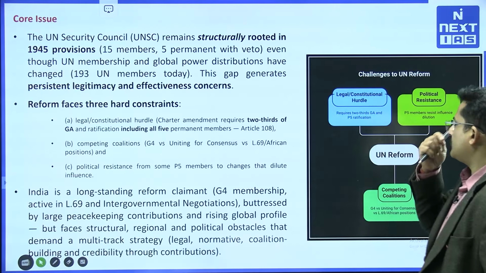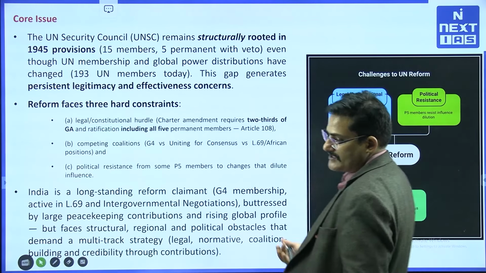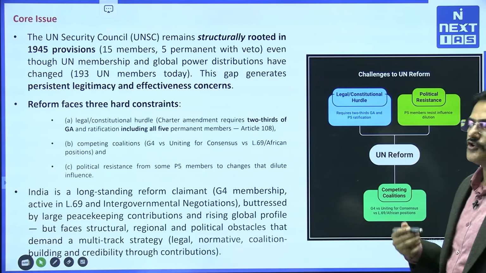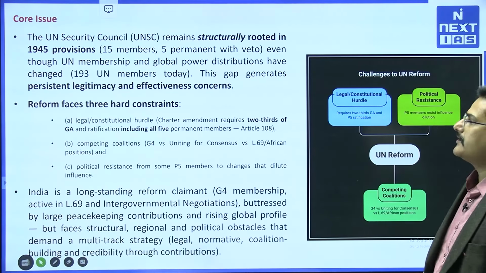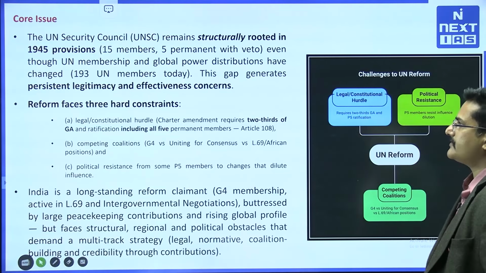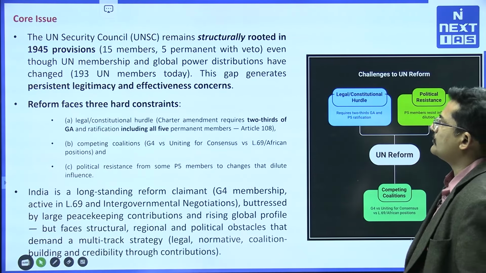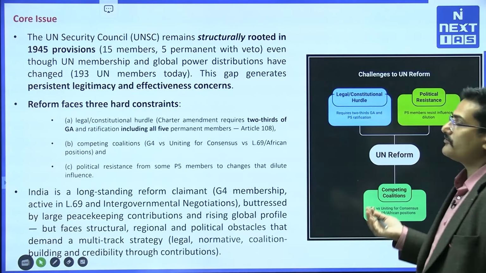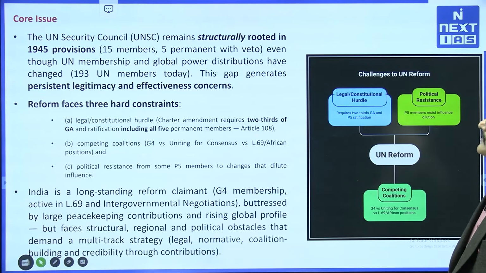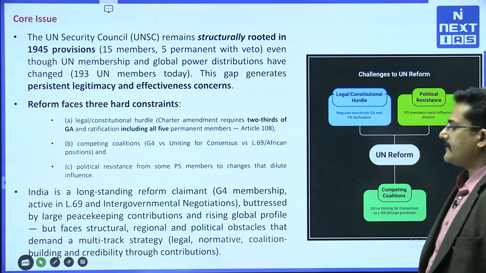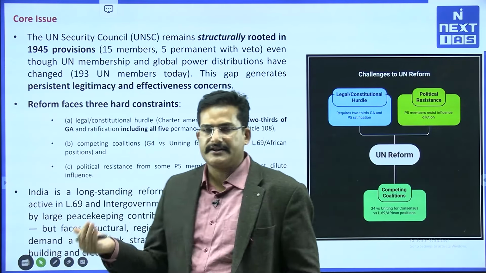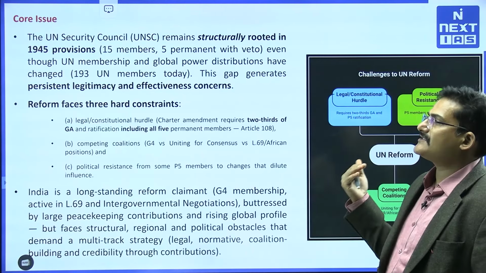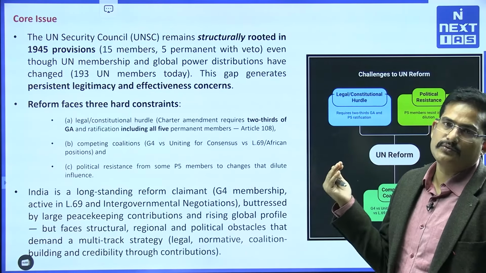Now, what are the core issues pertaining to the United Nations? Basically that is the United Nations Security Council, not the United Nations, because if there is a reform in the Security Council, the reform will percolate to the United Nations in toto, which is becoming irrelevant nowadays. First, the Security Council remains structurally rooted in 1945 provisions, with 15 members, 5 permanent members with veto powers, and the rest non-permanent members who only have a vote. Since 1945 the world has changed a lot, literally changed. So the Council needs to represent the changing needs of the world, and should not be rooted in history.